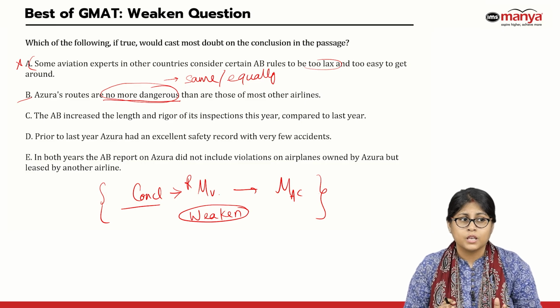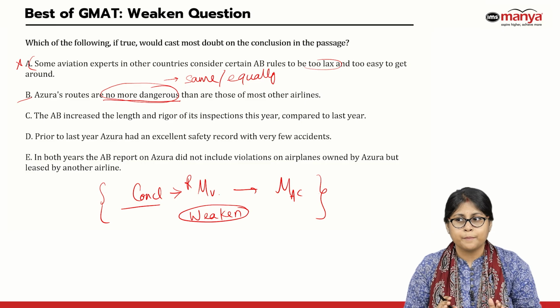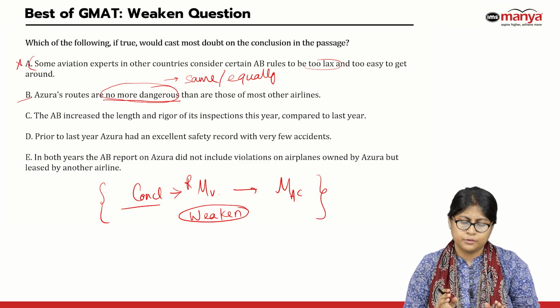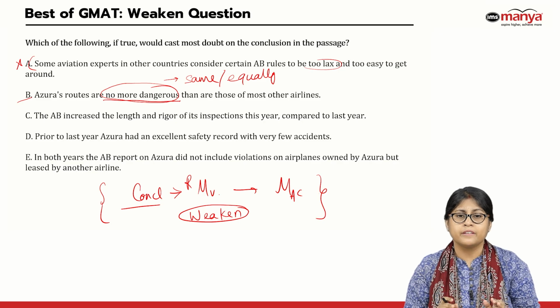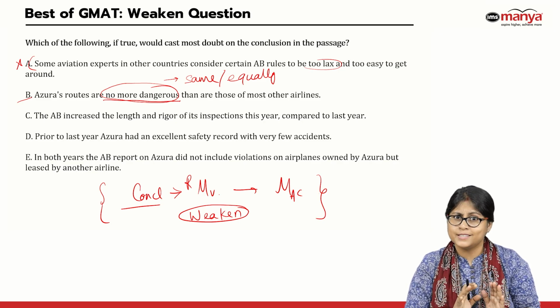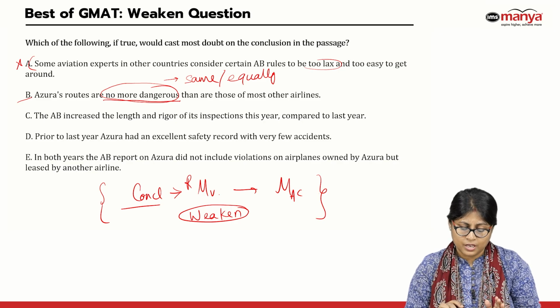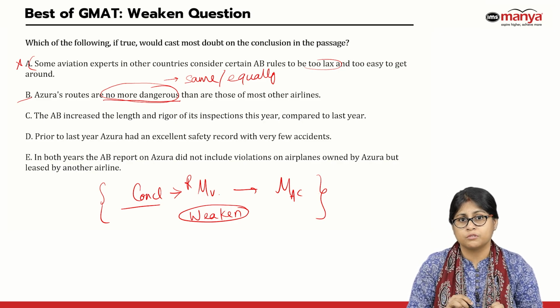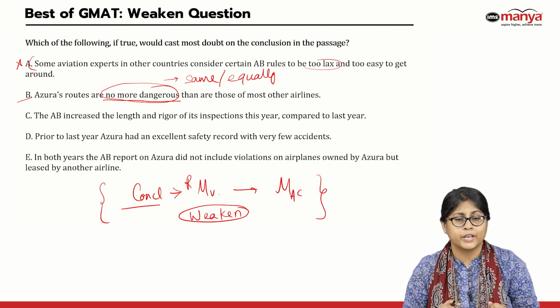No. In fact, it is not weakening my conclusion. My conclusion could still be true that yes, the routes were equally dangerous. Somewhere in a way, I could even say that it keeps my conclusion intact. It safeguards my conclusion that okay, you cannot say that the routes were more dangerous of Azura, so that's why maybe they had more accidents.